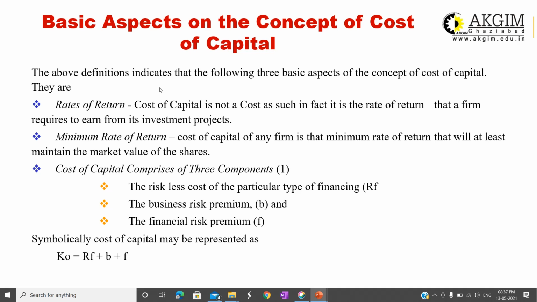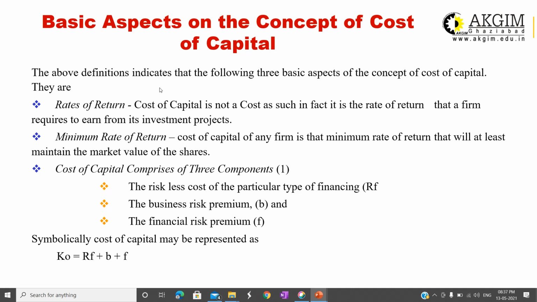So cost of capital comprises three components. First is risk-free return, that is RF, then business risk premium, that is B, and financial risk premium, that is F. So, if we want to relate all these factors, we have an equation: K naught is equal to RF plus B plus F. That means the overall cost of capital for a business is equal to RF, risk-free return, plus business premium, that is the compensation for the risk within the business, and compensation for the financial risk which is due to the use of different sources, right?